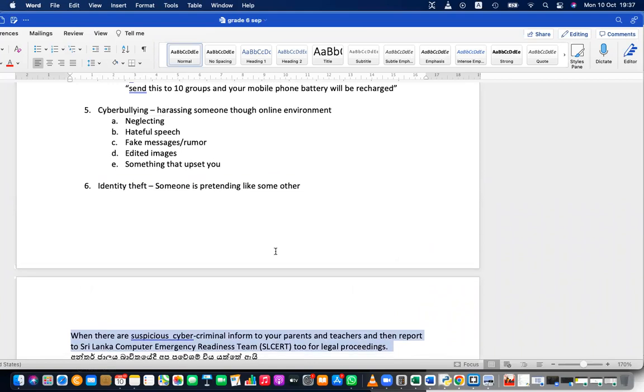Identity theft. Your identity or your recognition can be taken by somebody else. Maybe somebody can appear as your principal. Somebody can appear as your lecturer or teacher. Somebody can even appear as your parent or sibling. People appearing as some other people. That is called identity theft. That is also a problem. That is very simple today because there are a number of CCTV cameras. So capturing your image is nothing, right? How many CCTV cameras do you pass per day?